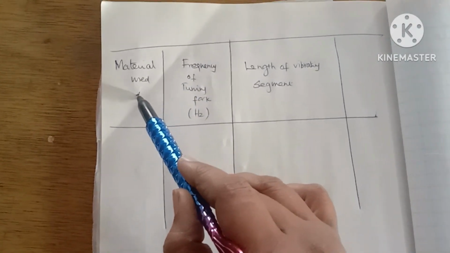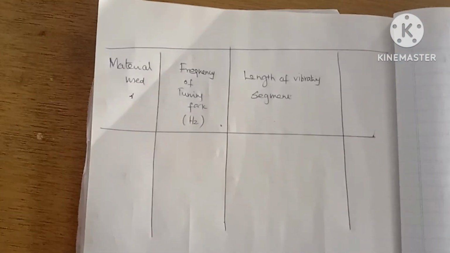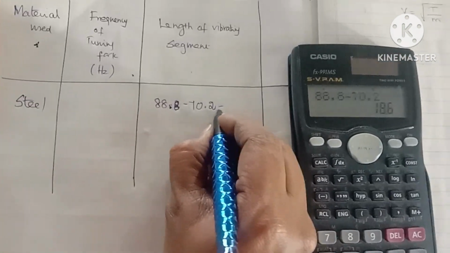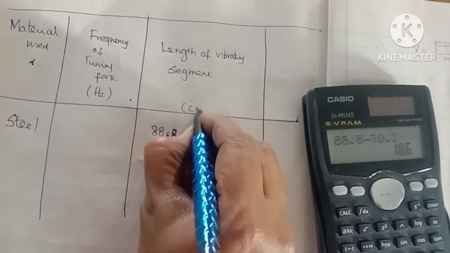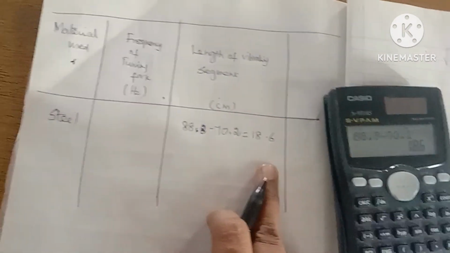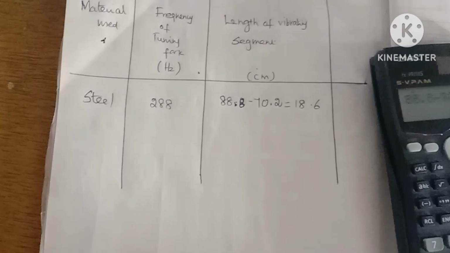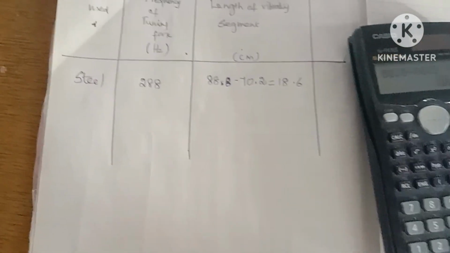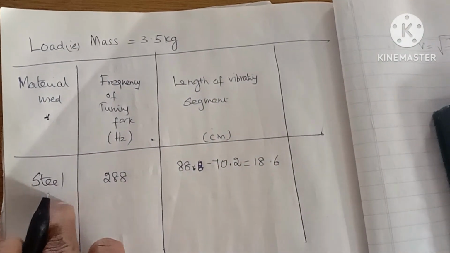In the observation part, the material used has to be mentioned, and the tuning fork value, then the length of the vibrating segment. For the steel wire, the length of the vibrating segment is 18.6, written in the unit of centimeter. The frequency, as I already said, is 288 Hertz, the tuning fork. The mass has also been mentioned here, which is 3.5 kg.